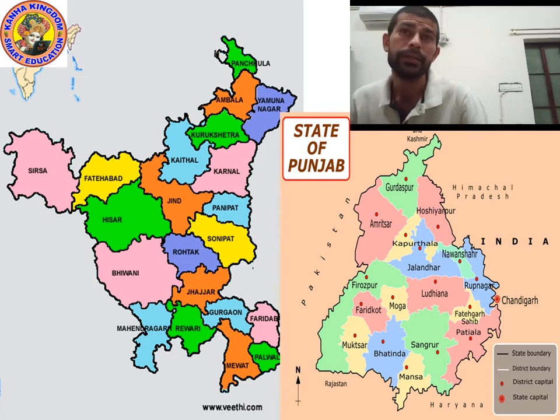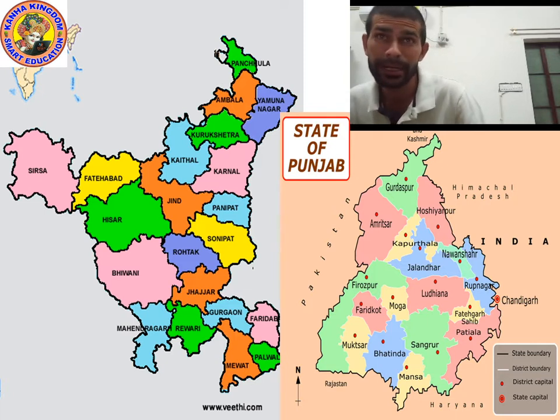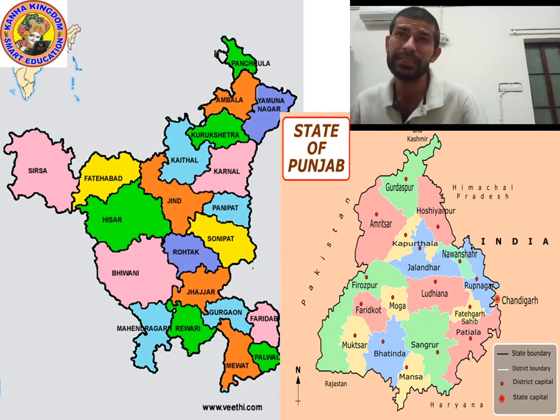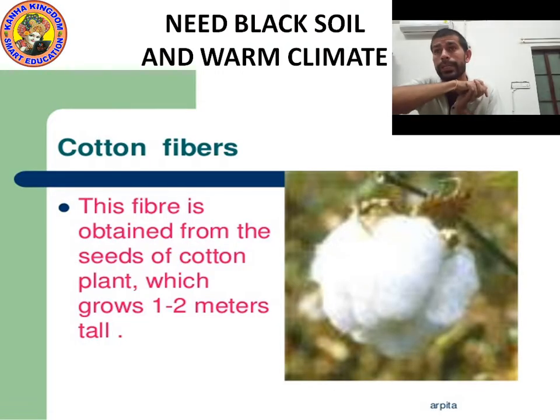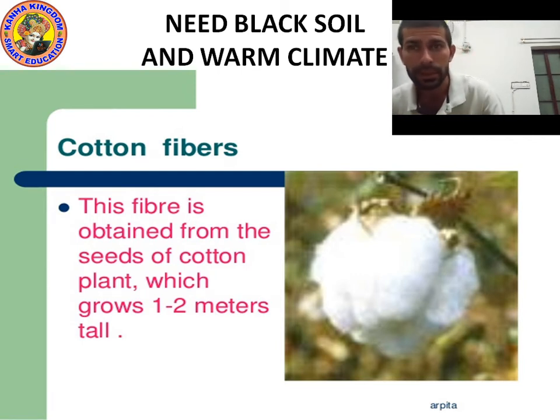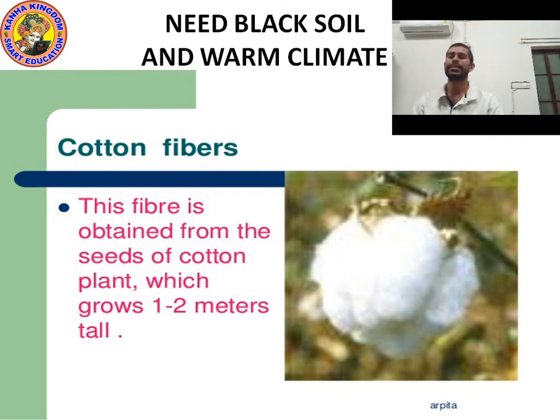Cotton is grown in Haryana and Punjab, as well as Rajasthan, MP, Gujarat, Tamil Nadu, Andhra Pradesh, Maharashtra, and Kerala. I hope you understood. Now let's move on to the next point. So kids, you know that cotton is grown in these states, and cotton is soft, white, and fluffy.